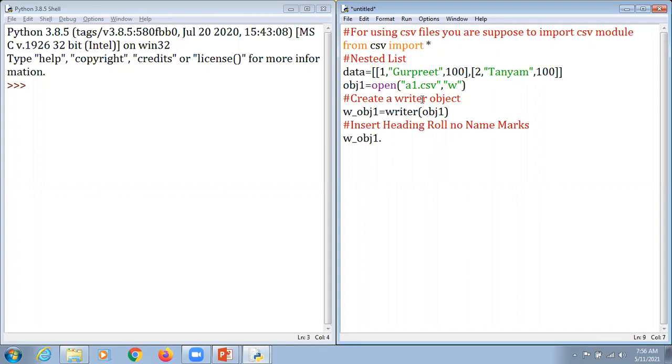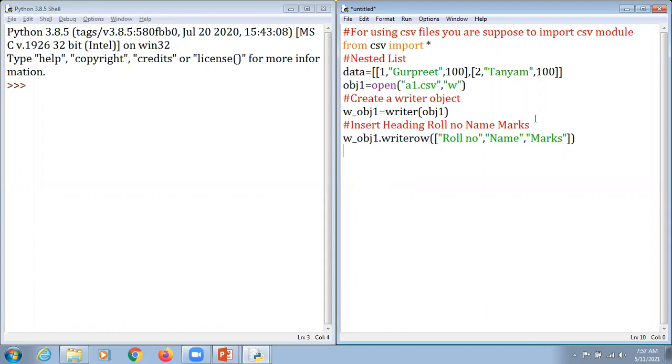After that, there is a write row, because we talked about that write row is supposed to write a single row here. And what we can do, we just mention roll number. After that, there is a name here. And after that, I'm just going to mention the heading that this is marks here. So this row is supposed to be written in that particular file, that is a1.csv. And I'm just going to hit that enter key here.